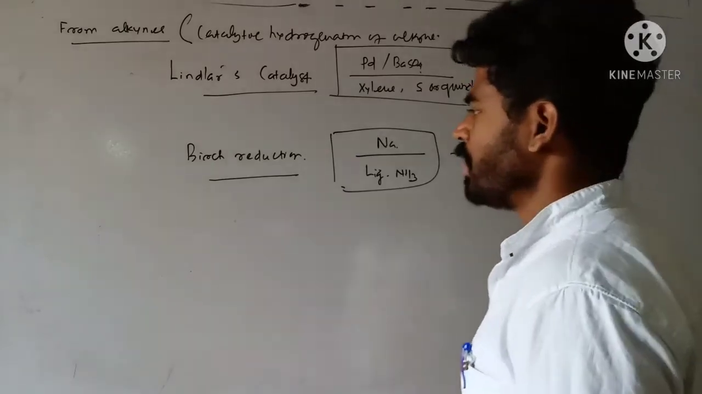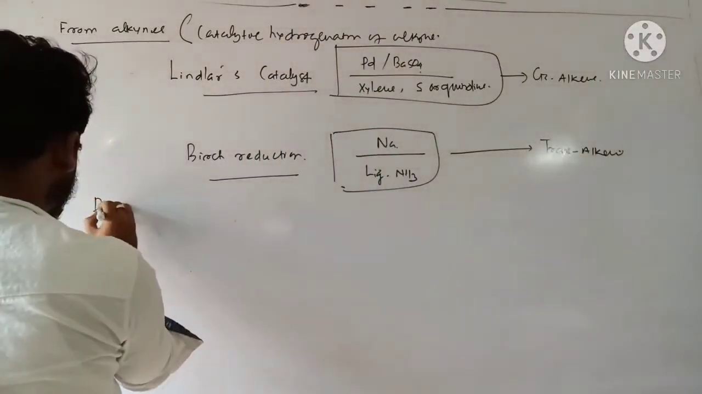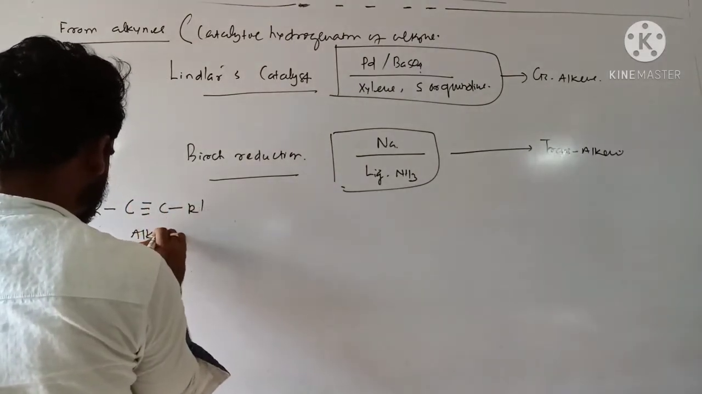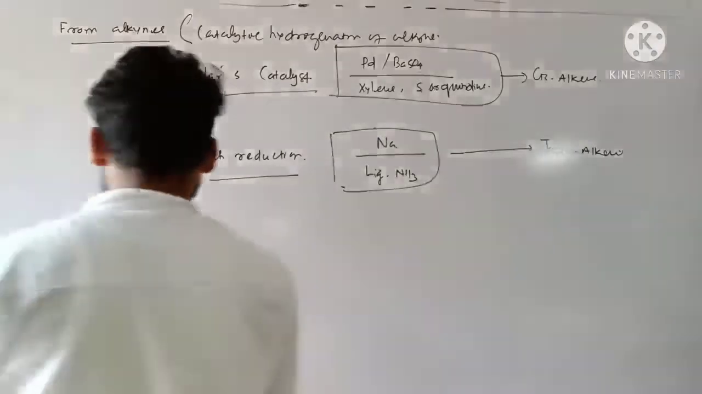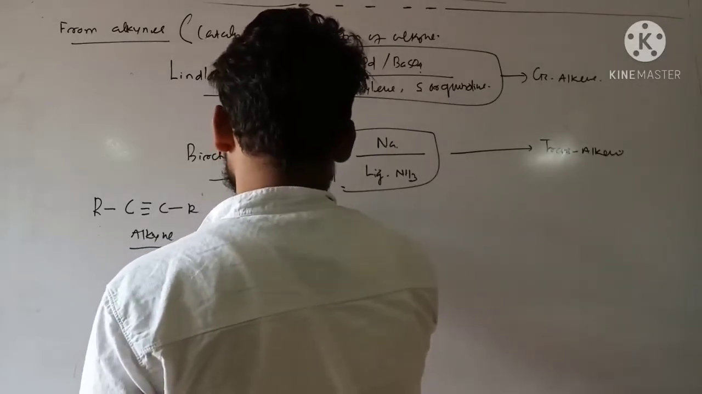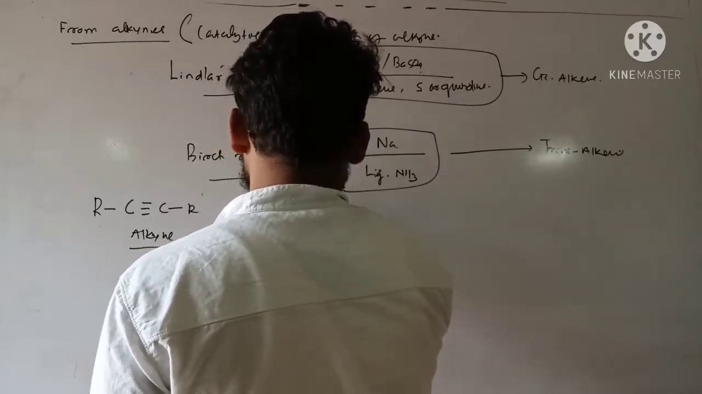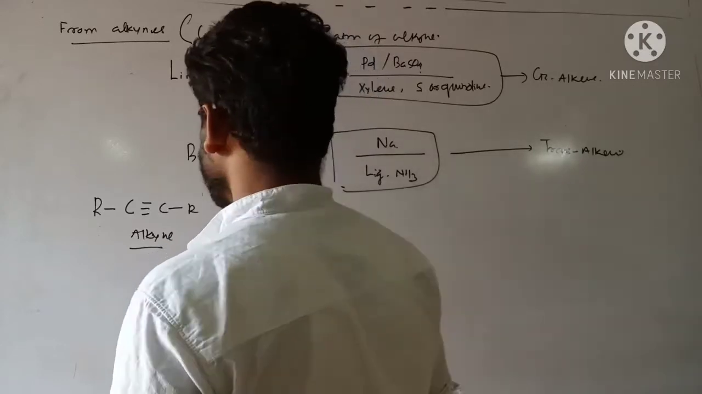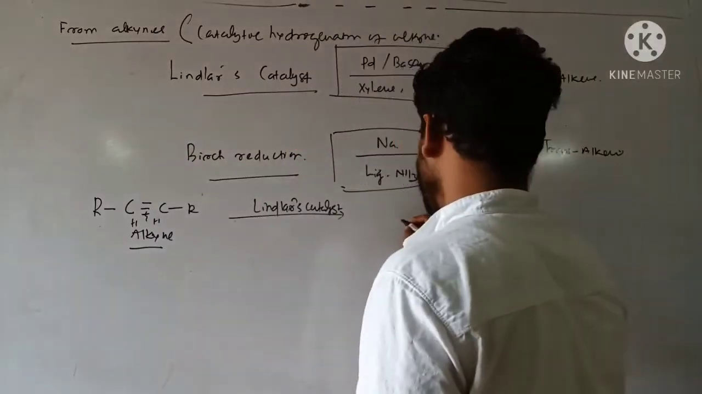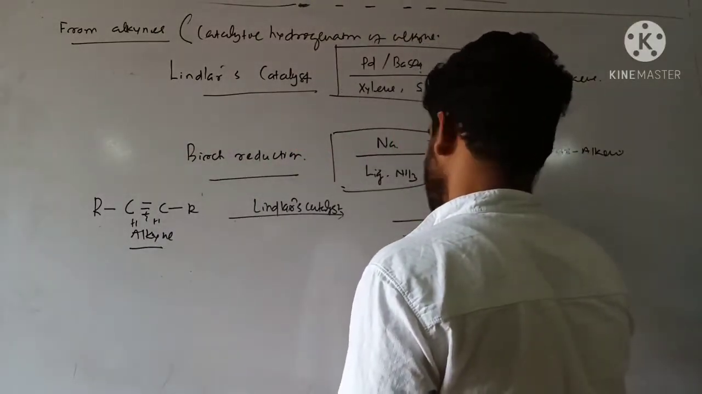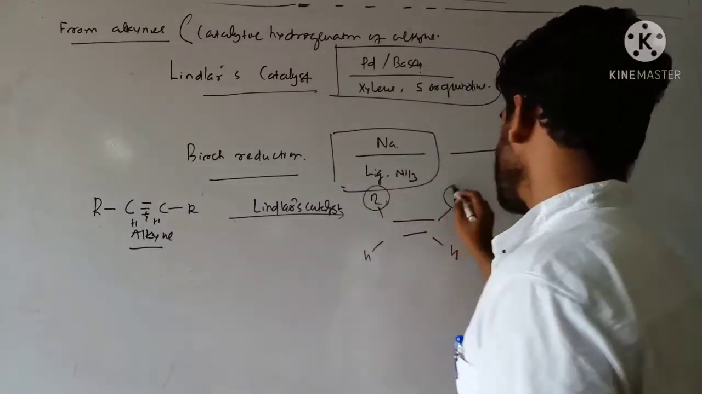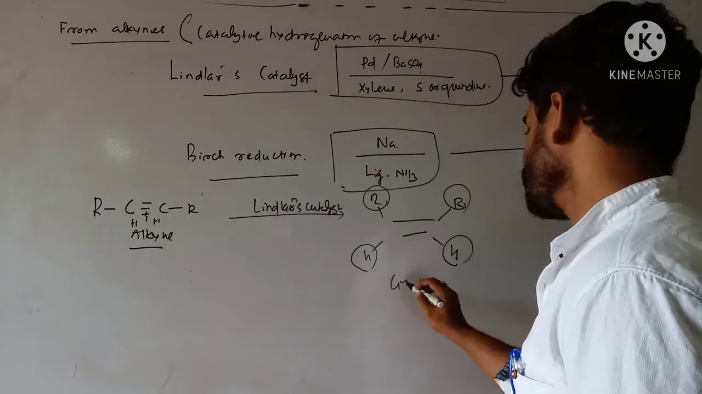Remember this one? Suppose one alkyne is like this, R C triple bond C R dash. This one is an alkyne. Clear? So if you treat this one with Lindlar's catalyst, then this pi bond breaks, one hydrogen over here, and you will get cis alkene. So this one is R H H. You see, same groups are present at the same side. So this one is cis alkene.